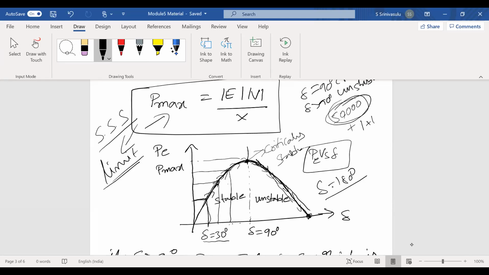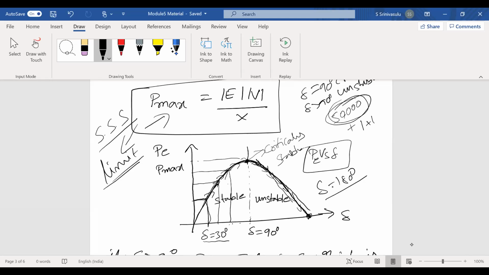We can also write a program: when the load comes to this point, a buzzer sound will come, telling us not to increase the load beyond this. We can reschedule the loading. Now, what is the steady state stability limit? The steady state stability limit is given by P max, that is EV by X. You should apply the load up to this point. You cannot load beyond this point.